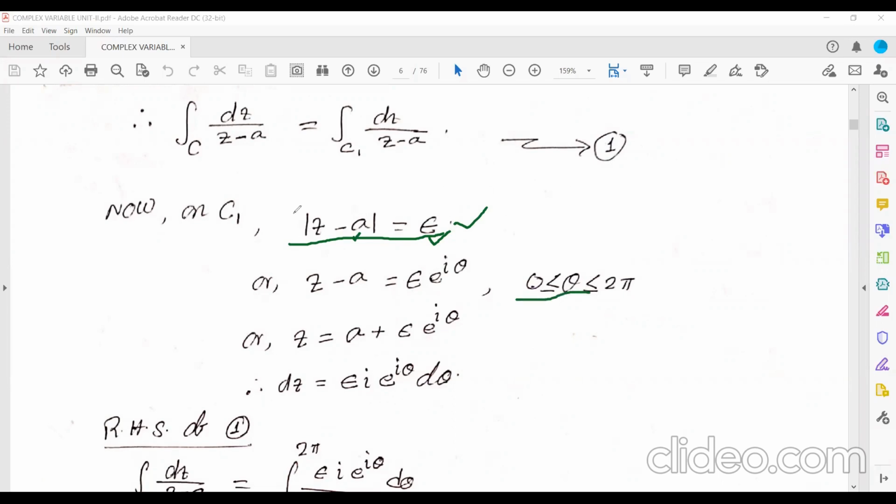If you remove this modulus, it becomes e to the power i theta, and the value of theta lies between 0 and 2 pi. So z equals a plus epsilon e to the power i theta. So dz equals, just differentiating, a is constant so its derivative is 0, epsilon is fixed, and the derivative of e to the power i theta is i e to the power i theta d theta. So in place of z minus a you put this one, and in place of dz you put this one, and see what you get.